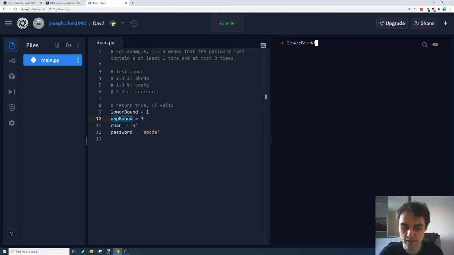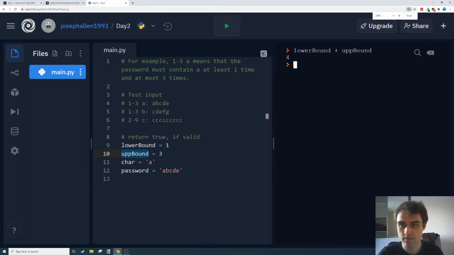So we could do lower bound plus up bound. I should call it upper bound maybe. Up bound will return 4. That should be big enough to see, I think. Zoom in a little bit more. Okay, so we can do basic maths in Python, and we can do that with those variables.